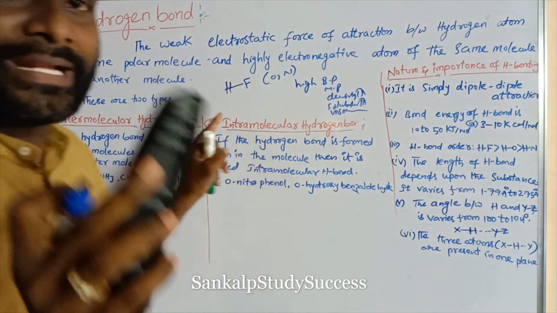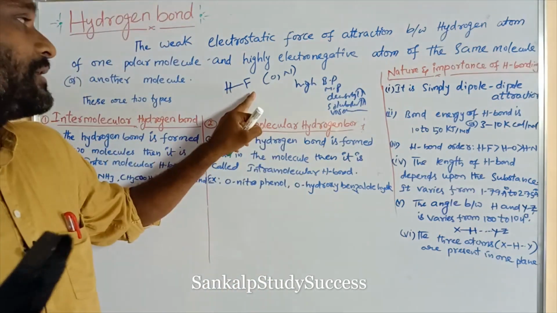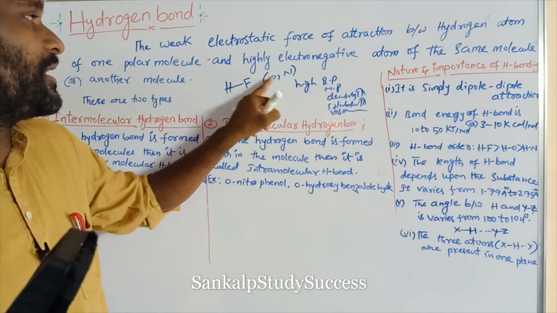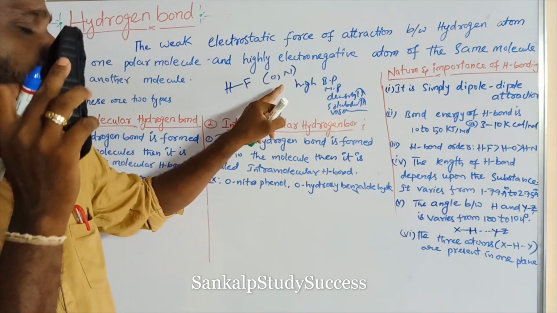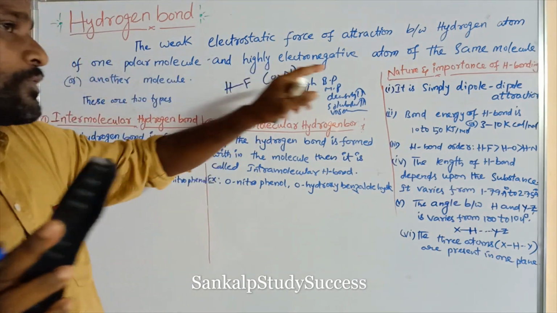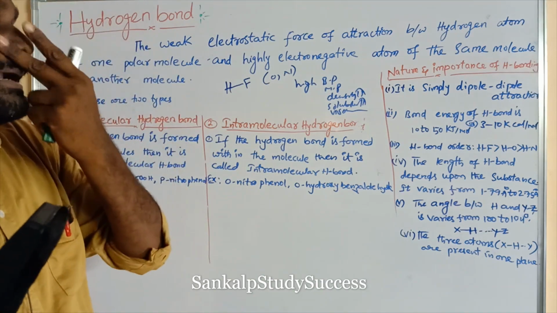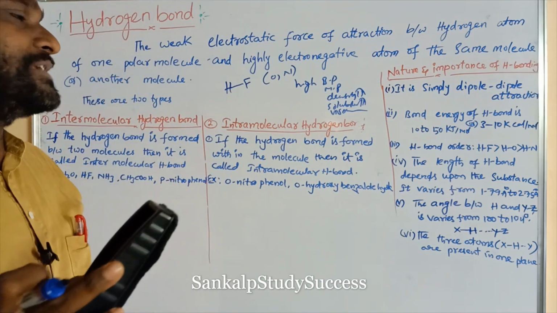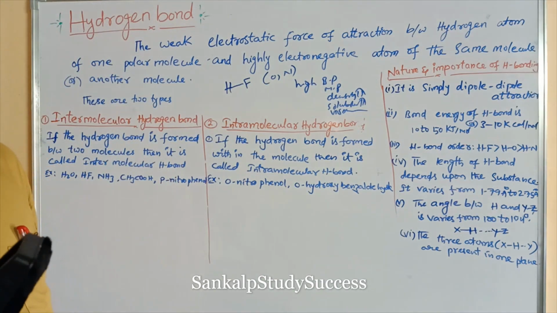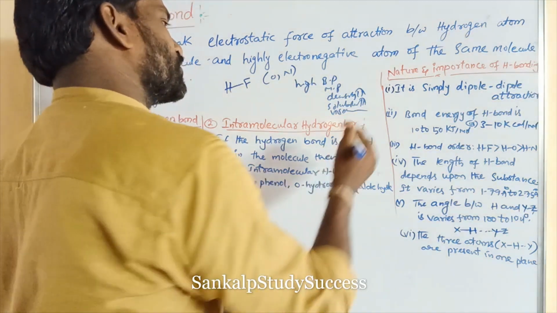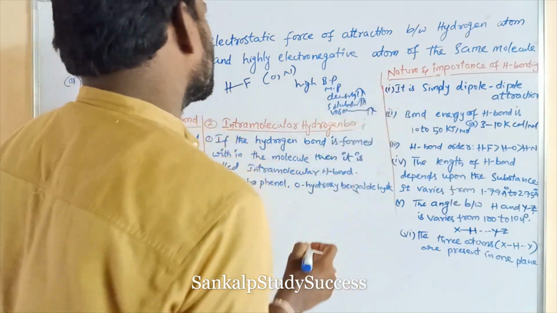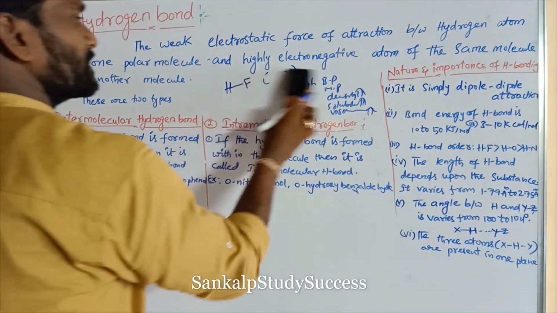Hydrogen is covalently linked with a highly electronegative atom like fluorine, oxygen or nitrogen. So such compounds can show abnormal properties, that is having high melting point and boiling point, and highly soluble, and its density is also high, and its viscosity is also high. So due to hydrogen bonding. So what is hydrogen bonding?